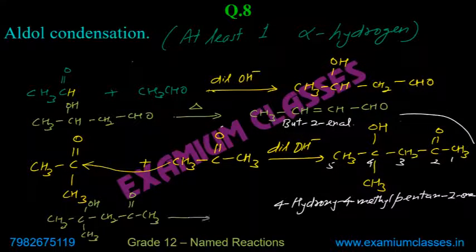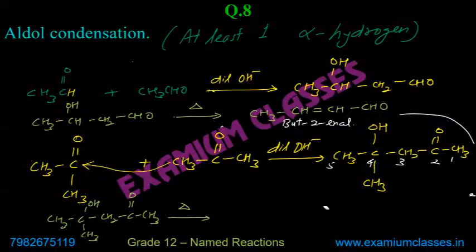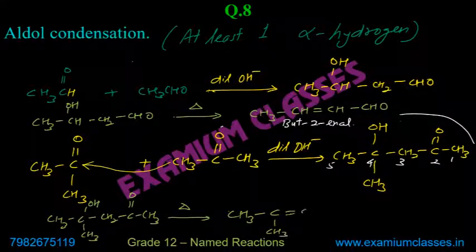When you heat, it will form CH3, C, CH3, double bond, CH3O, CH. The double bond will be formed here, because now these two carbons are attached to the maximum number of other carbons as per Saytzeff's rule.